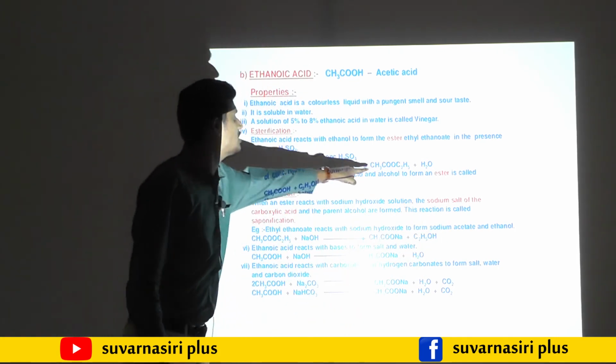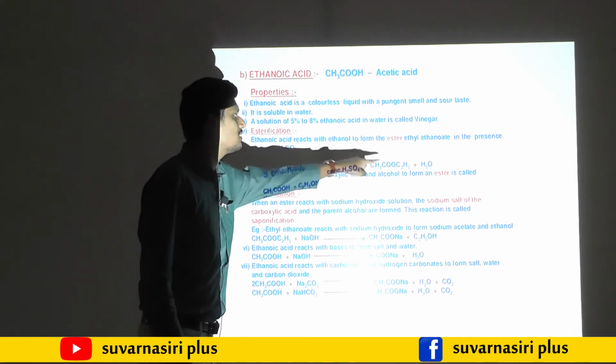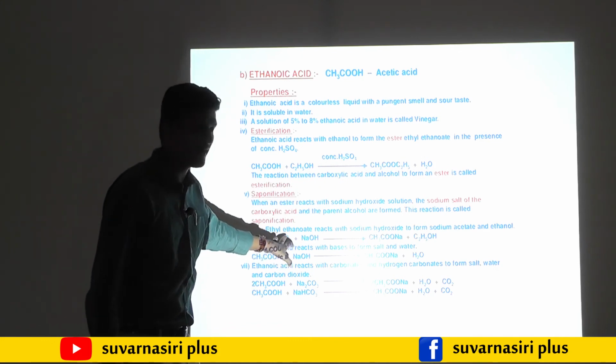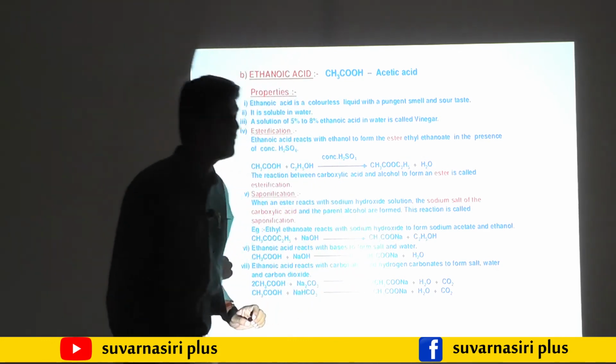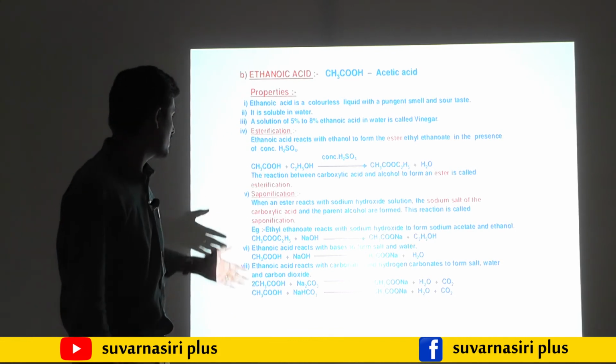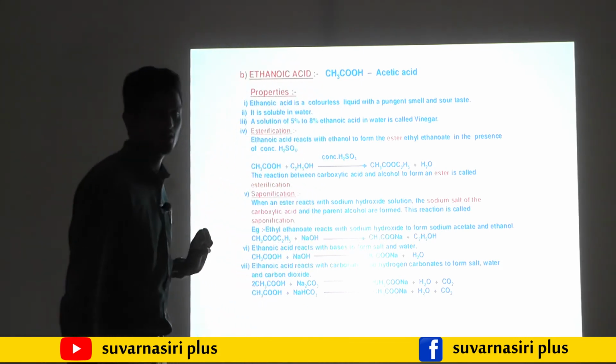So the ester is formed when ethanol and ethanoic acid combine. When the ester reacts with sodium hydroxide, the products formed are sodium acetate and ethanol. What is the importance of this?